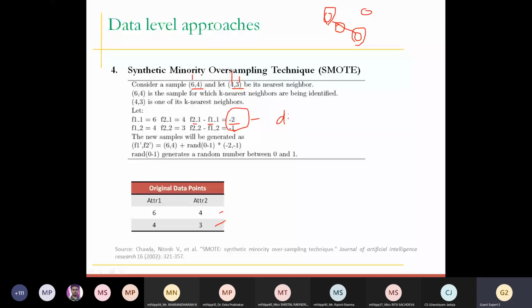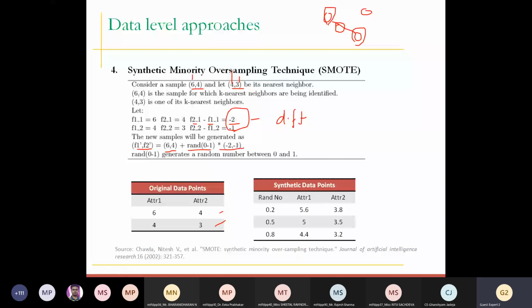Now the equation says, see carefully, that the new synthetic point F1 dash and F2 dash is equal to your point, your neighbor, plus a randomly generated number between 0 and 1 multiplied by this difference. Once you do this, you will have the synthetic data points. Let me go over it quickly. Suppose the random numbers we have generated are 0.2, 0.5 and 0.8, which means I would like to generate 3 samples on this line.